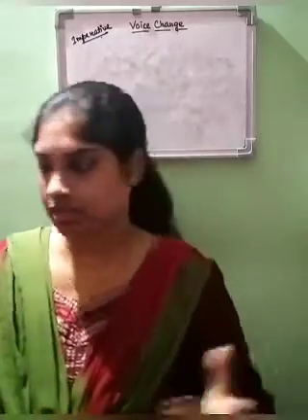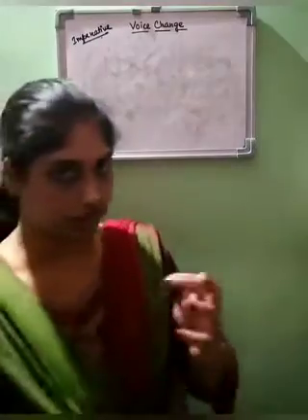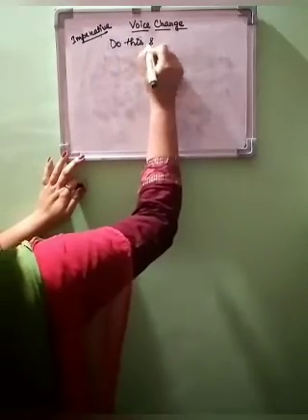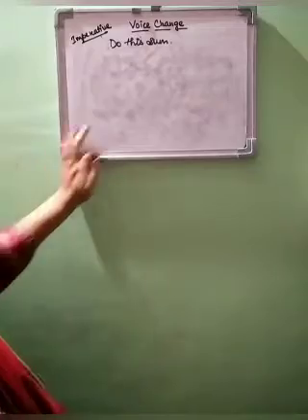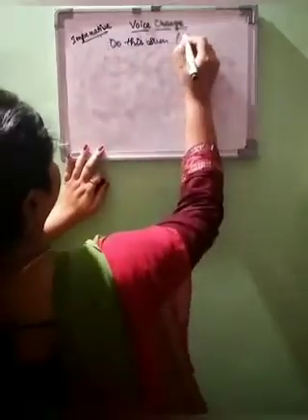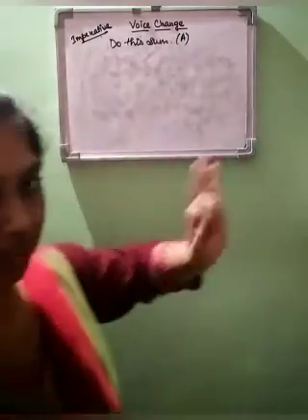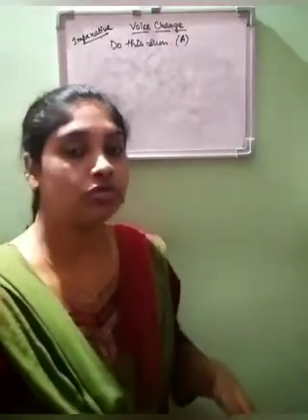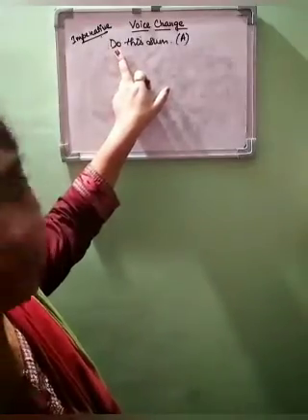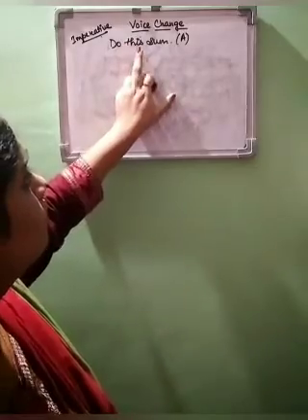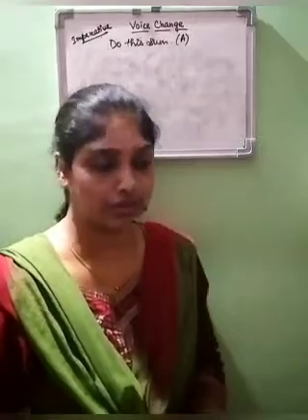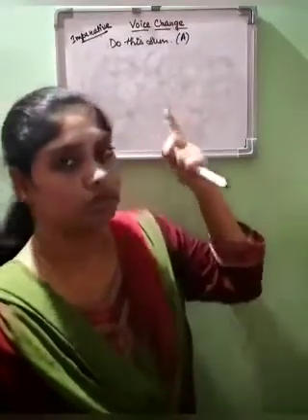Let's take one example: do this sum. This is in active, said directly. How will we change it to passive, because here we have only the verb and the object, we don't have the subject? So we have to assume who has to do this sum.